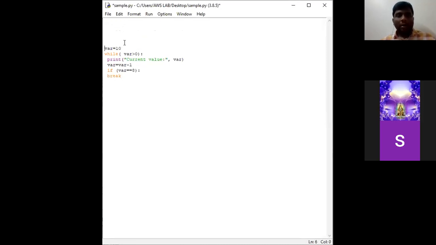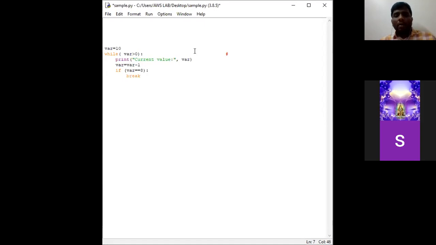So consider a variable called var is equal to 10, and this is the while loop syntax of while, and var equal to var minus 1. Next I have mentioned an if condition, and if the condition is being satisfied, then I am telling the interpreter to break the program. So this is our program. Now we shall see how the inner execution will be done.